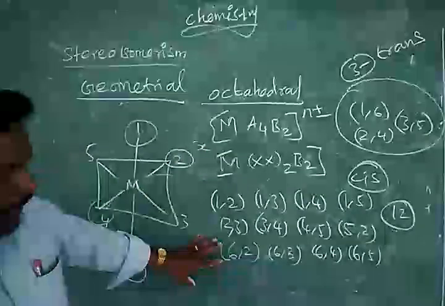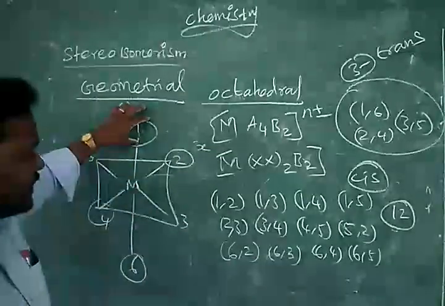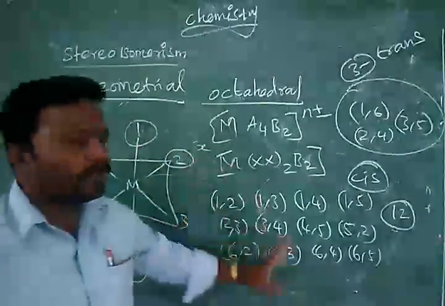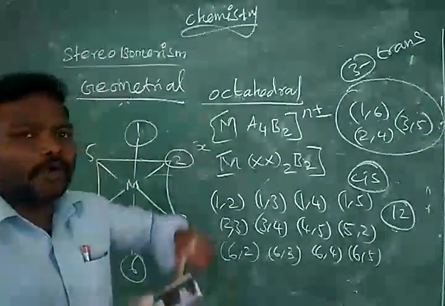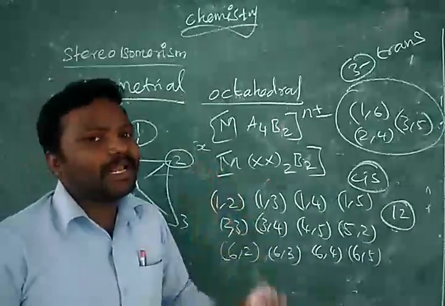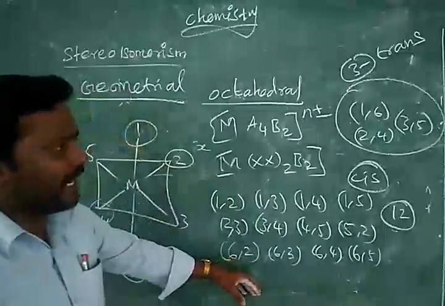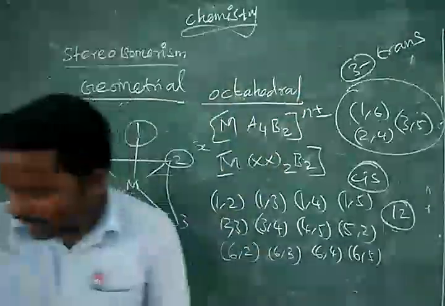So this is very important. Just remember: adjacent position similar ligand present means cis isomer. Diagonally opposite position similar ligand present means we can say trans isomer.